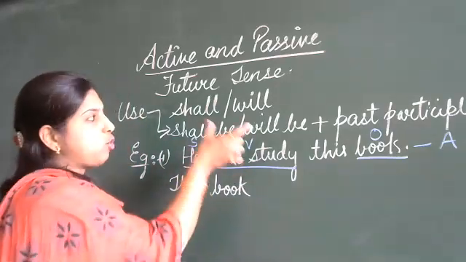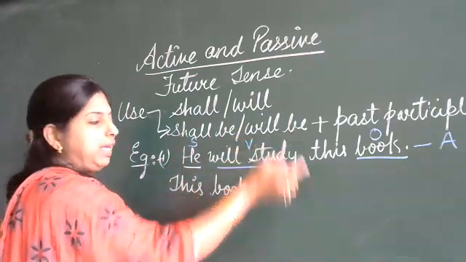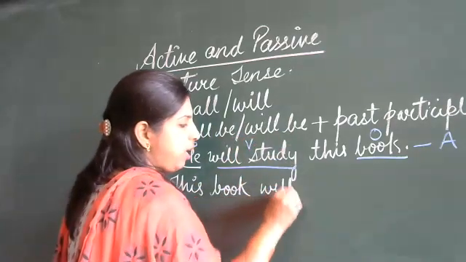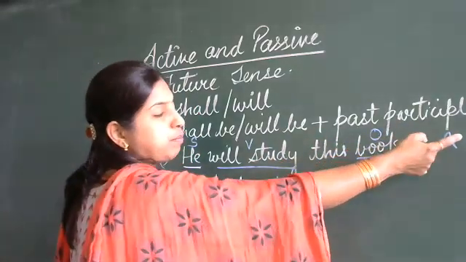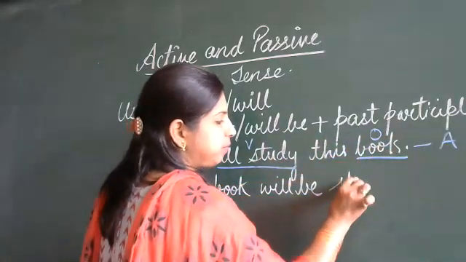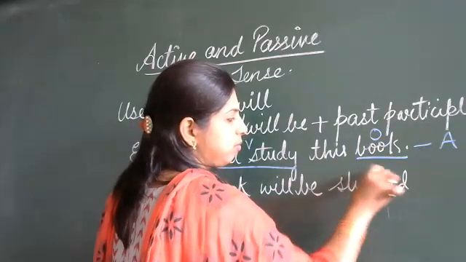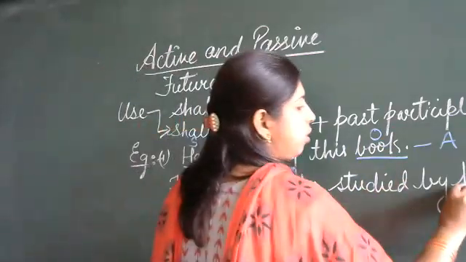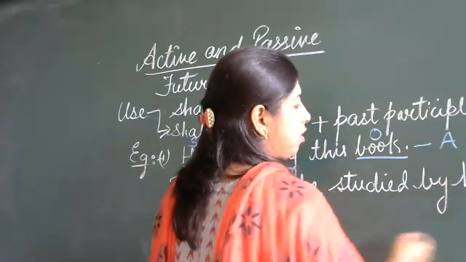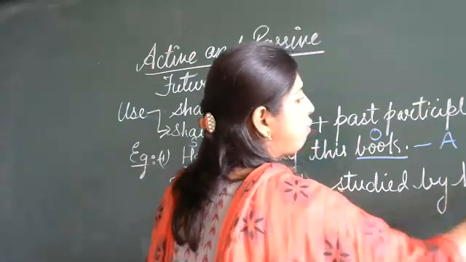Now, this will study is going to be what now? Will be. Right? Will be. Study changes to what? Past participle form. Studied. By. He changes to him. So, this gives us the passive form.